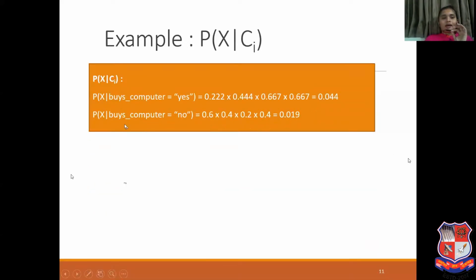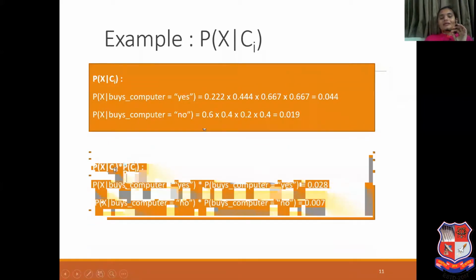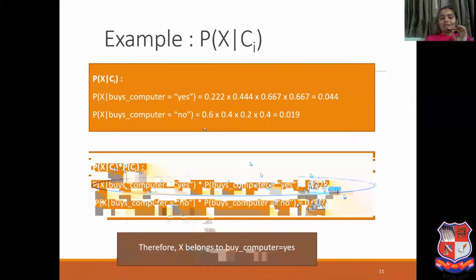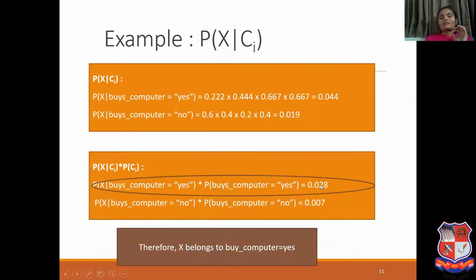So you can see here X given Ci, that is buys computer equal to yes, and X given Cj, that is buys computer equal to no. Now we need to calculate probability of X given Ci into probability of Ci. That is 0.028 and 0.007. Now we need to compare these two values, for yes and for no, which is greater? Whatever the greater value is, that is our answer. Our greater value is 0.028. That's why we can say that person X belongs to class C1, that is buys computer equal to yes.